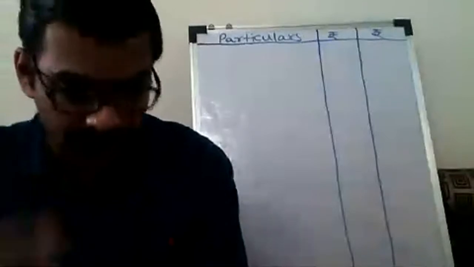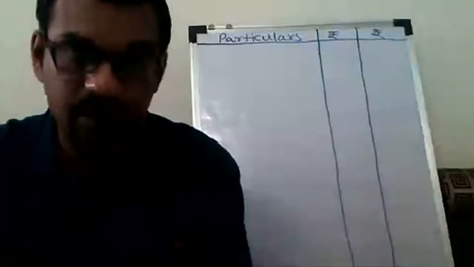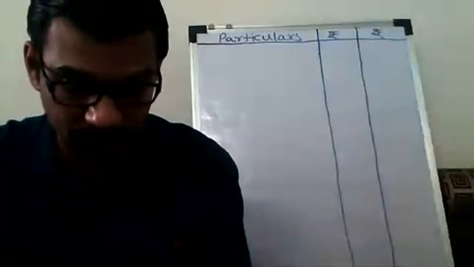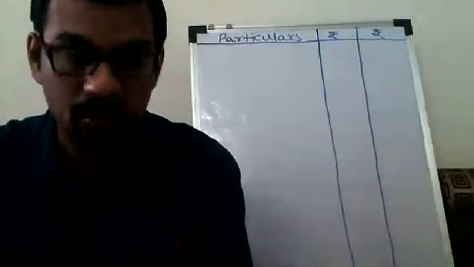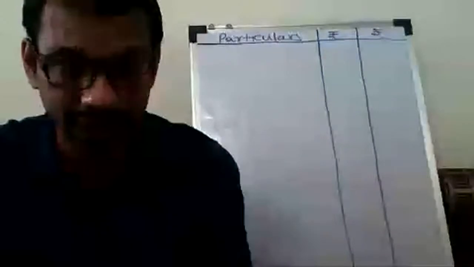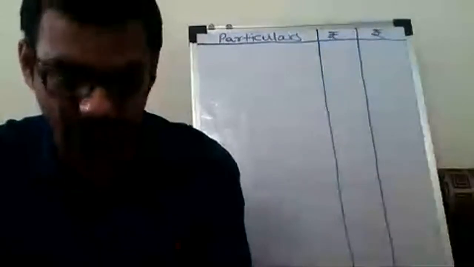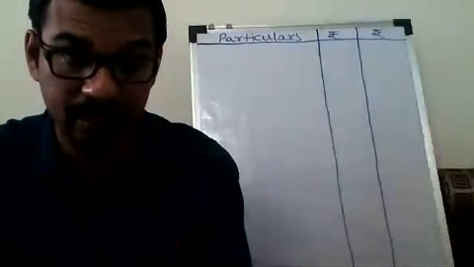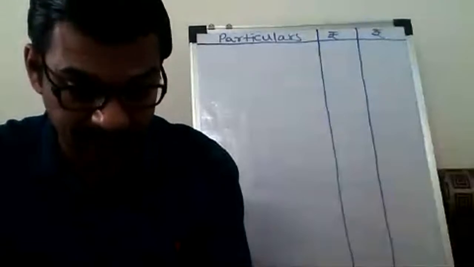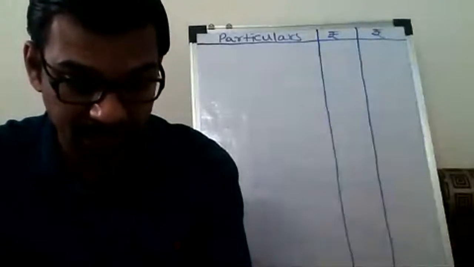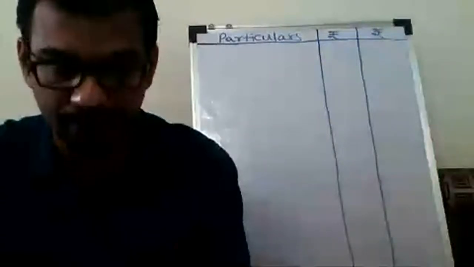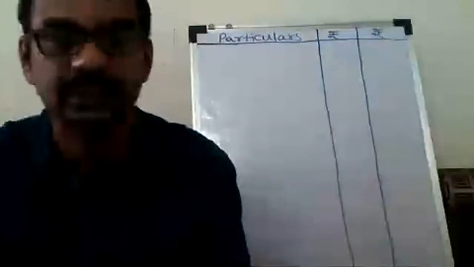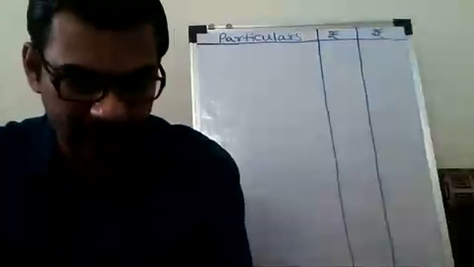The problem is: Mr. Ashok, working in Alpha Company Limited, Mumbai, furnished the following information for the financial year 2019-20. Compute his taxable income from salary for the assessment year 2020-21.